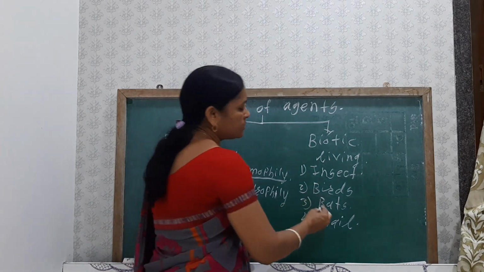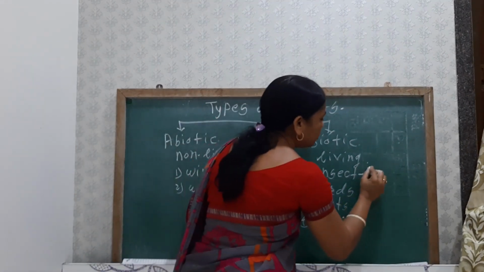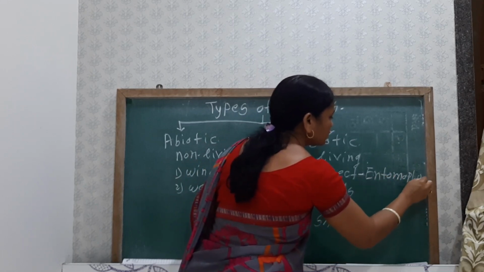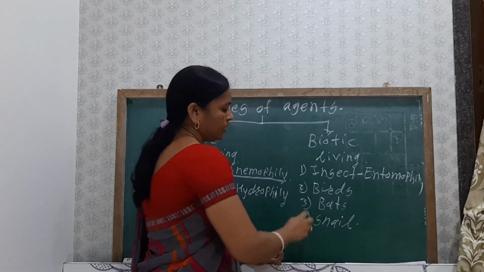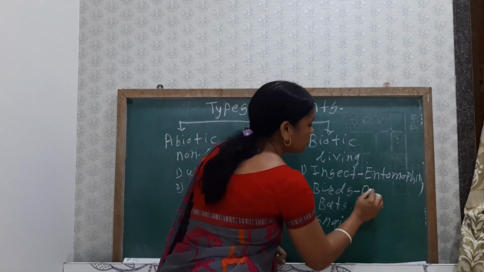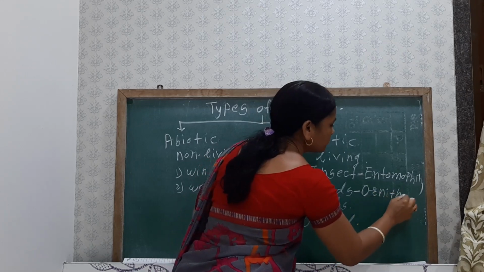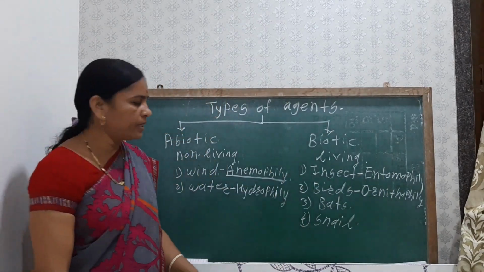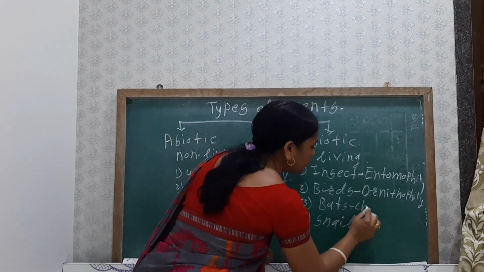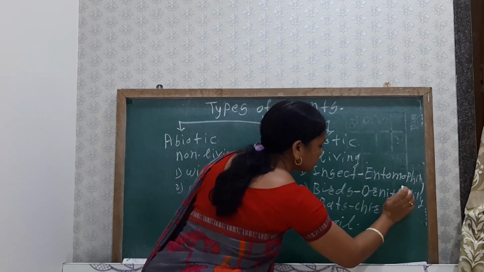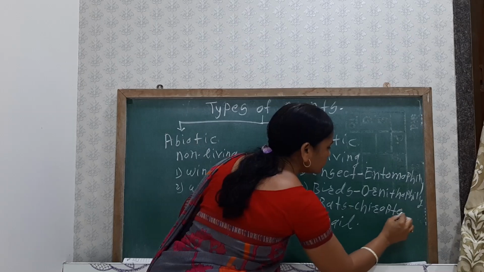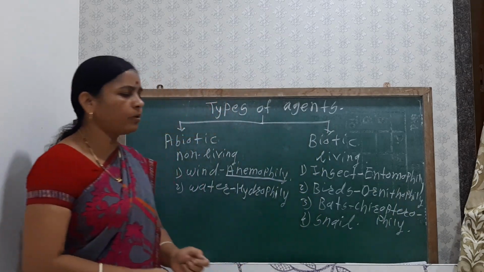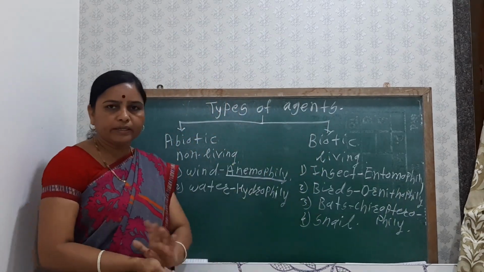If the pollination takes place by the insect, it is known as entomophily pollination. If the pollination takes place by the birds, it is known as ornithophily pollination. And if the pollination takes place by the bat, it is known as the chiropterophily type of pollination. So depending upon agencies, there are also types of pollination.